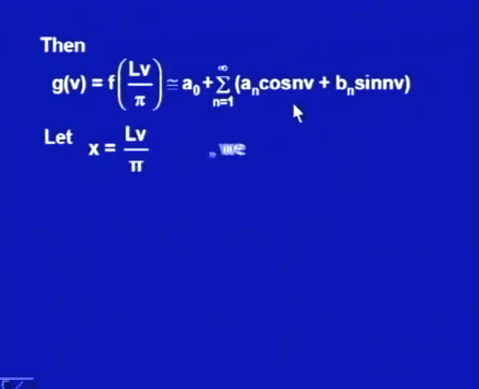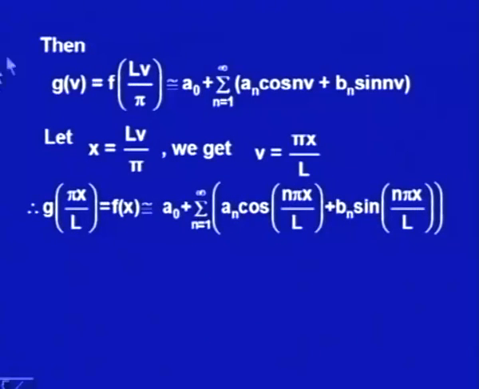So, x is L v upon pi, we get v as pi x upon L, and now what I am getting is g of pi x upon L, that is f x, because finally I have to find the Fourier series for f x. So, I am rewriting it as a naught plus summation n running from 1 to infinity a n cos n pi x upon L plus b n sin n pi x upon L. Now, this is what we have got, the Fourier series for function f x, where the period of the function is 2L.